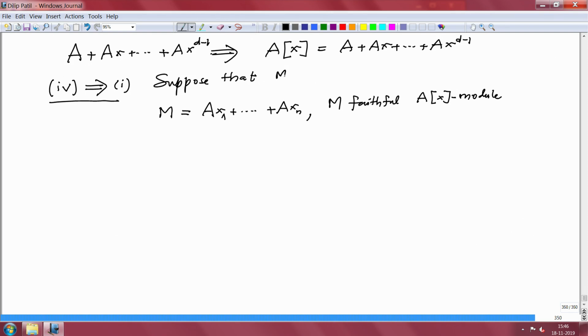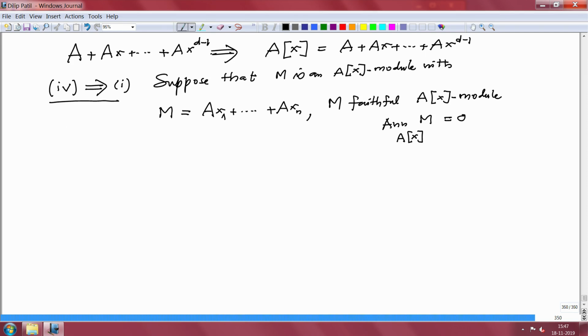So suppose that M is an A[x]-module with these two properties. It is finitely generated as a module over A, and it is faithful as an A[x]-module. This means the annihilator of M as an A[x]-module is 0. That is the two conditions we are given, and from here we are looking for an integral equation for x. That means we are looking for a monic polynomial in x with coefficients in A which is 0.